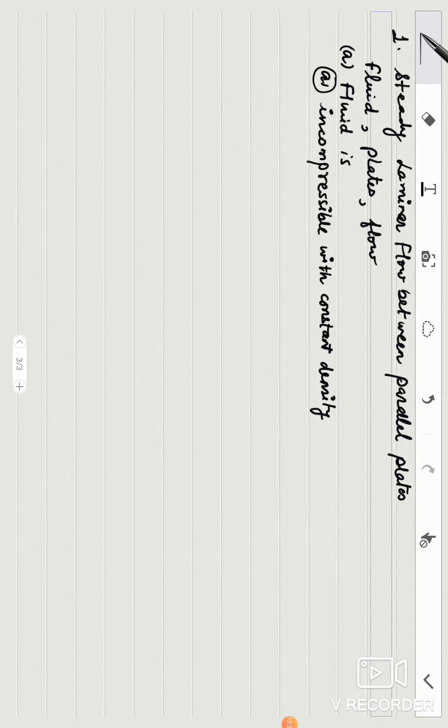I told you earlier that incompressibility means, suppose the density of this fluid particle is ρ1, this particle is ρ2, this particle is ρ3. So when this particle moves in the fluid region, its density will remain the same. The density varies from particle to particle, but it is not varying as it moves in the fluid. It is called incompressible fluid. But if your density is constant also, it simply means that all the fluid particles have the same density, and that is why it can be said to be a homogeneous fluid also. So fluid is incompressible with constant density, say rho.